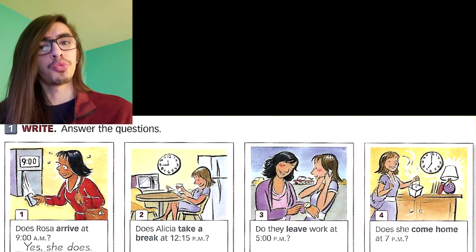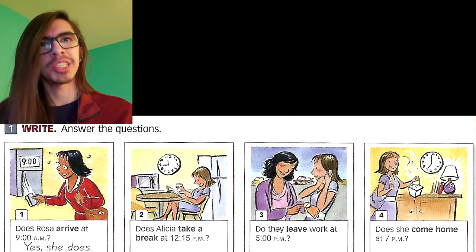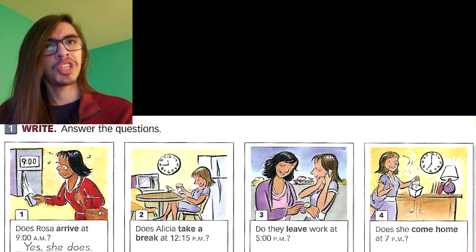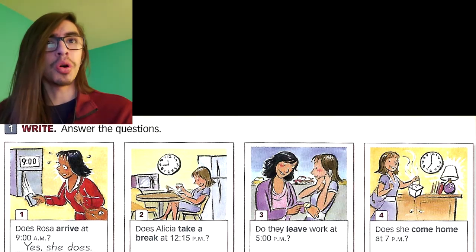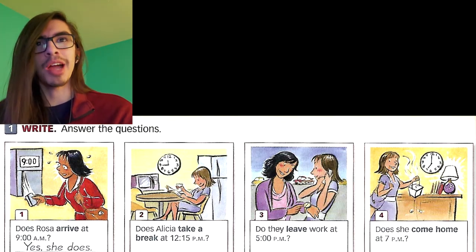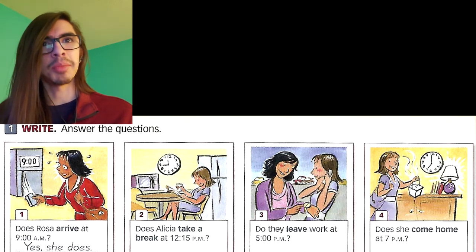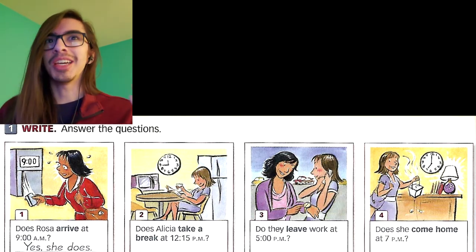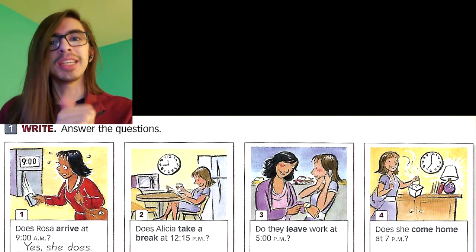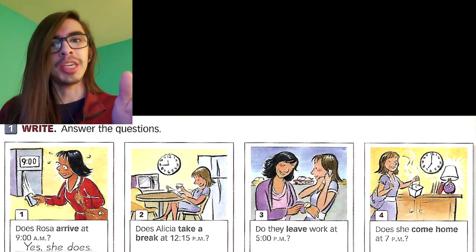So I want you to write the answer, la respuesta, on a separate sheet of paper, the way it's shown here. So for number 1, does Rosa arrive at 9 a.m.? We would say something like, yes, she does. Yes or no. She, Rosa, does.